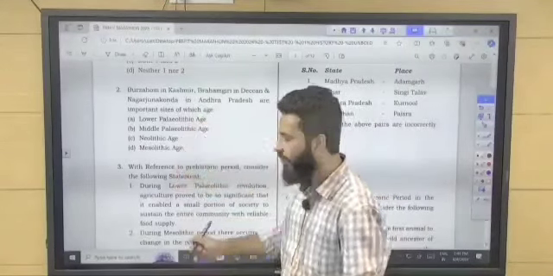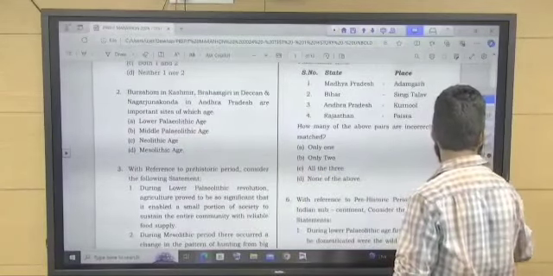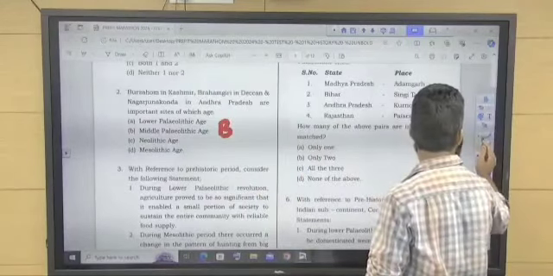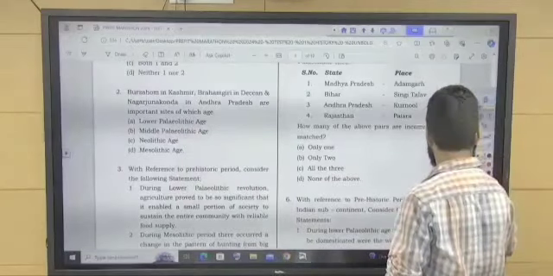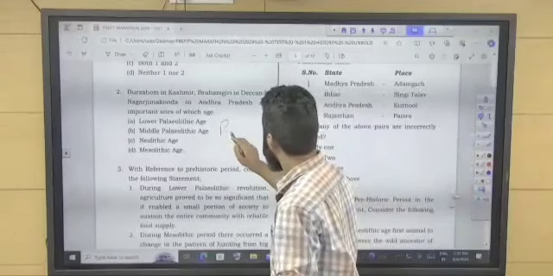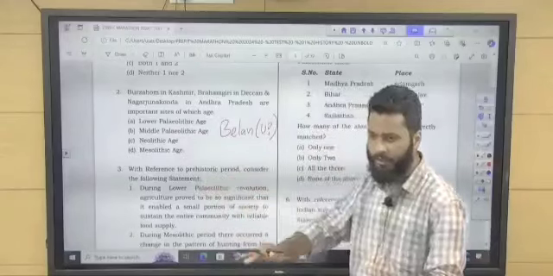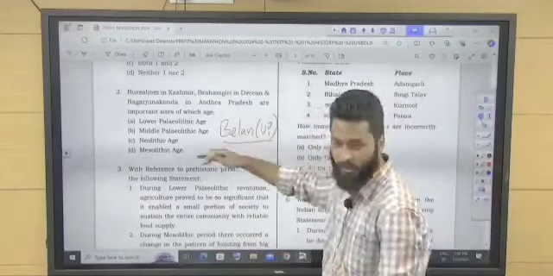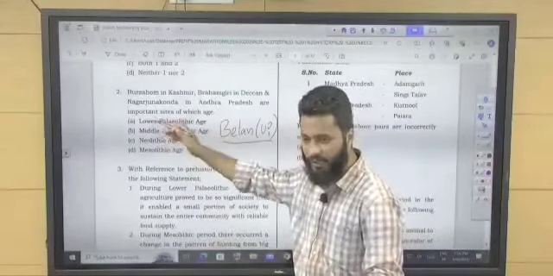For example, this Belan in UP is part of all Paleolithic, Mesolithic, as well as Neolithic sites. So you can have a list of these particular sites.